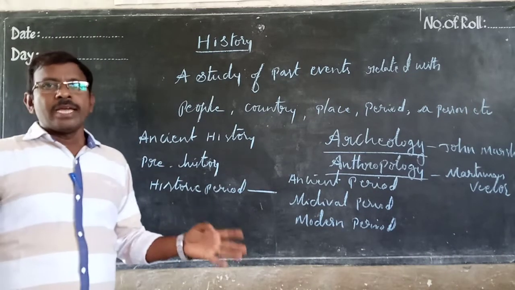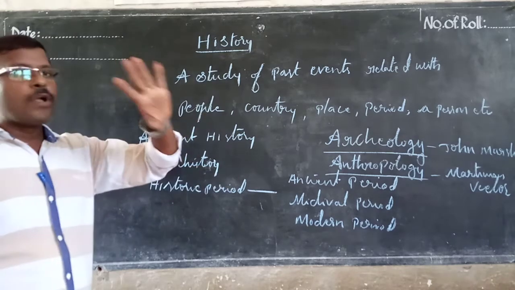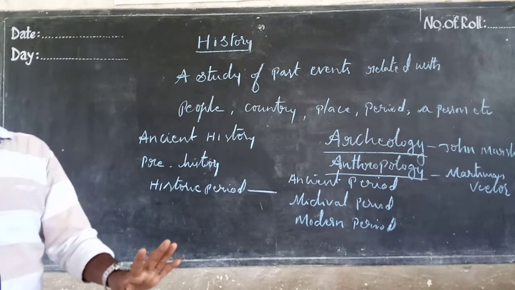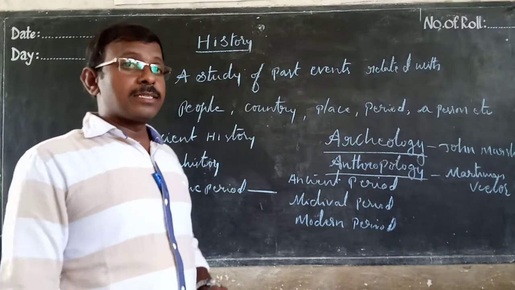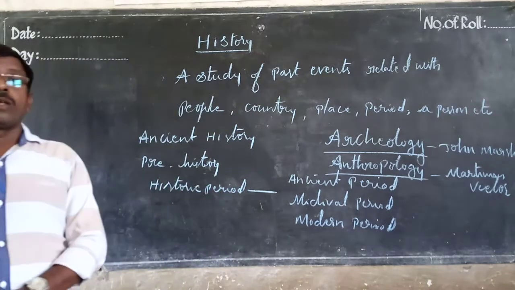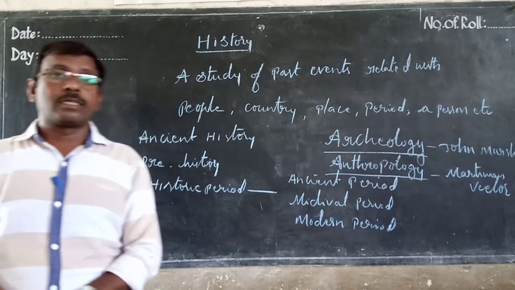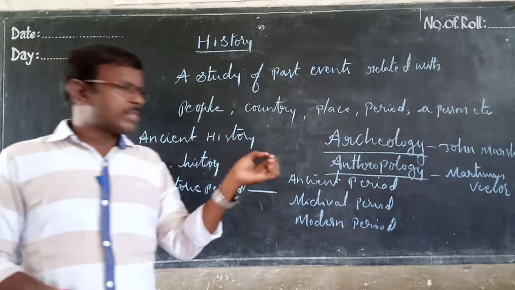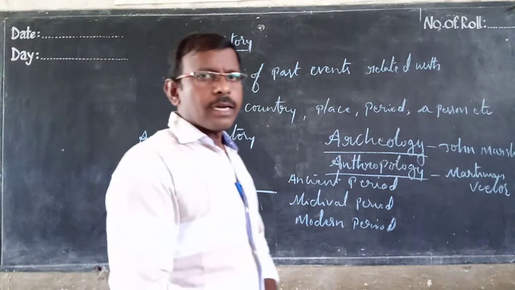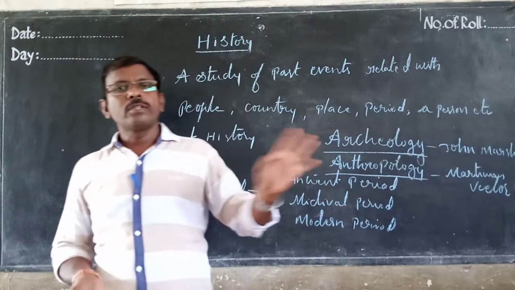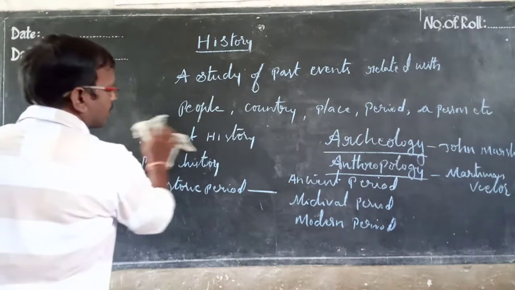History is there. In that history, we have to know first about the evolution of human beings, how human beings evolved, who was the first living being on the earth. These things we have to know. These things we can't see in our textbooks, but we have to know the basics about these things. Okay, so first, the evolution of human beings.